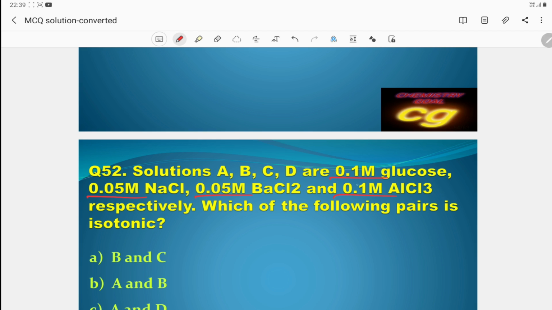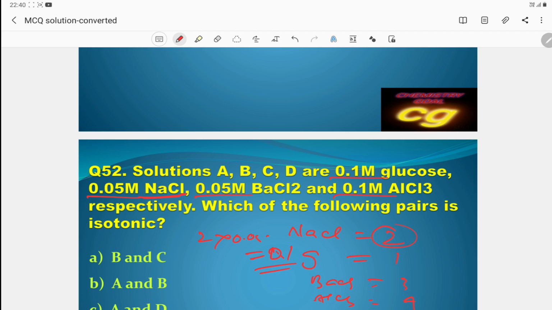Glucose gives 1 particle, NaCl gives 2, BaCl2 gives 3, and LaCl3 gives 4. As NaCl produces 2 ions, 2 into 0.05 is 0.1.